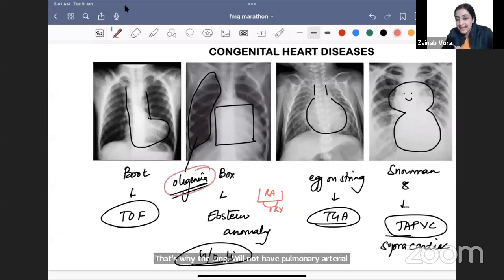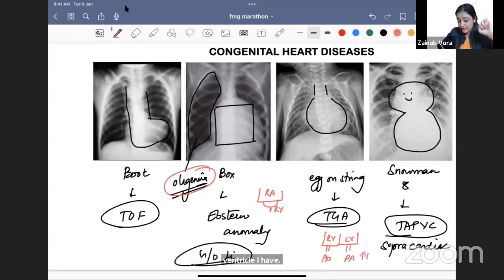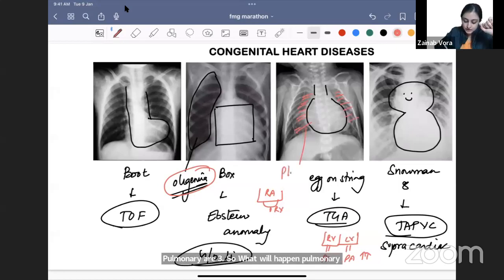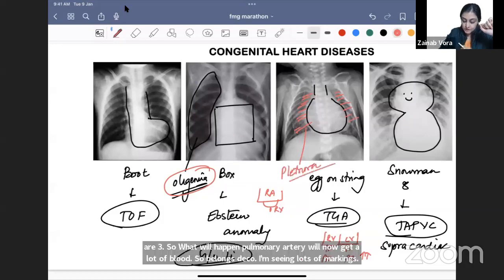They will appear blacker. On the other hand, what will you see in TGA? In TGA you will see that from the right ventricle I have aorta and from the left ventricle I have pulmonary artery. So what will happen? Pulmonary artery will now get a lot of blood. So now look at the lungs, I'm seeing lots of markings. So what do we call this? We call this plethora. Understood this everybody?